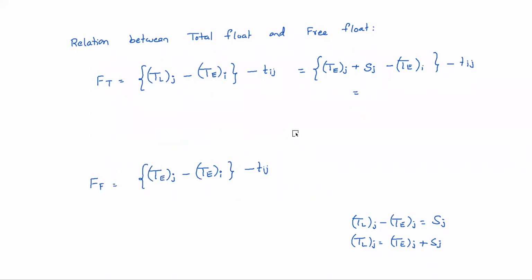Yeah, tell me what happens here. This is nothing but T of j minus T of i minus Tij plus Sj. Is it okay? This entire thing is nothing but free float. Free float plus Sj, which is equal to total float.